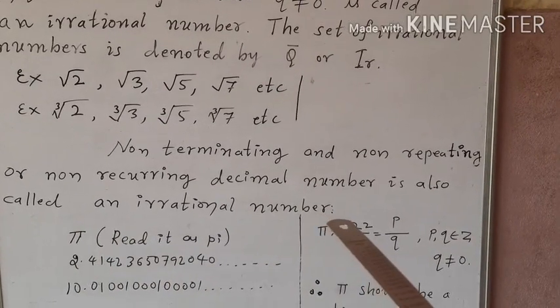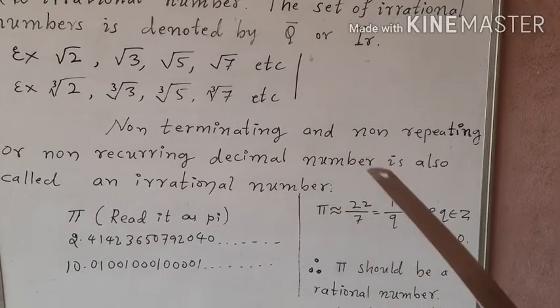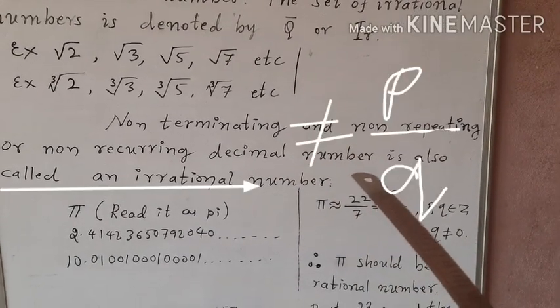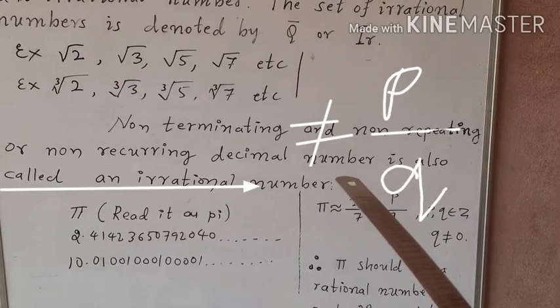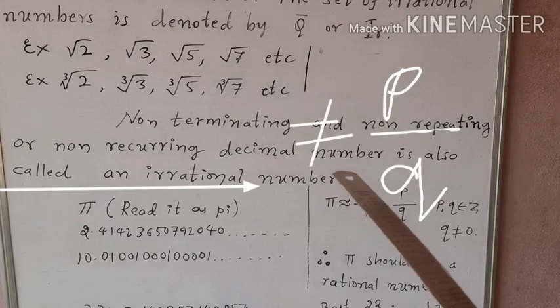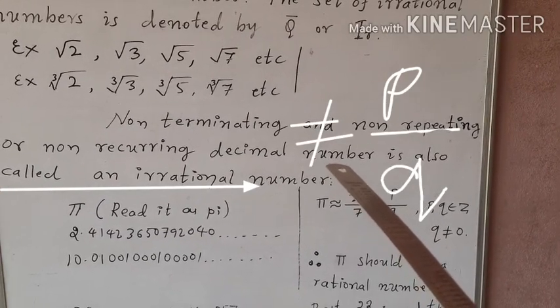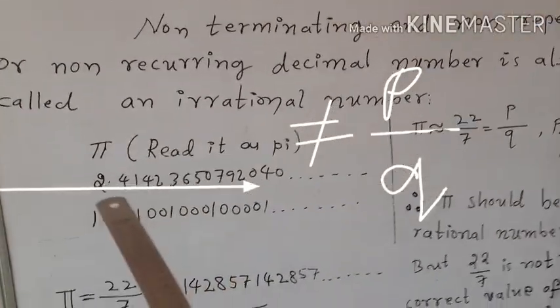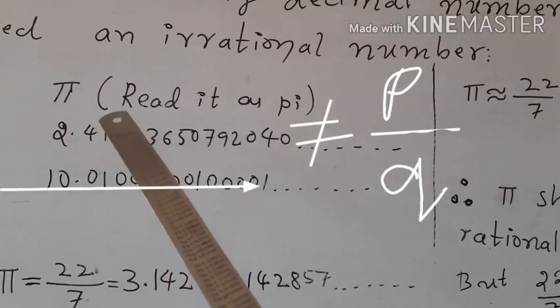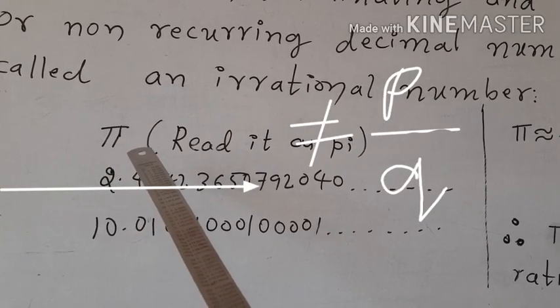irrational numbers. Okay? Why non-terminating and non-repeating decimals are called irrational numbers? Because they cannot be written in the form of p by q. That is why non-terminating and non-repeating decimals are called irrational numbers. Okay? Example, look at this number here, pi. Pi is an example for irrational numbers.